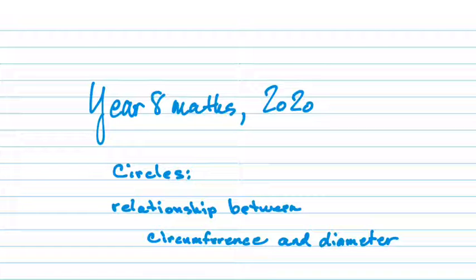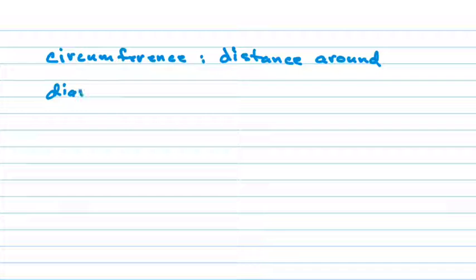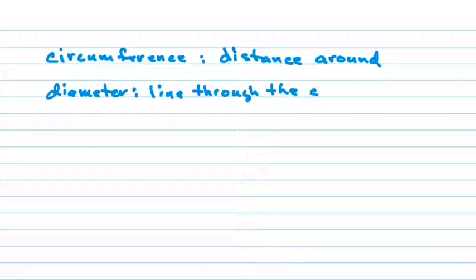Should we write that down? Yes, you can write them down if you don't remember. Circumference is the distance around the circle, and the diameter is a line through the center from edge to edge.